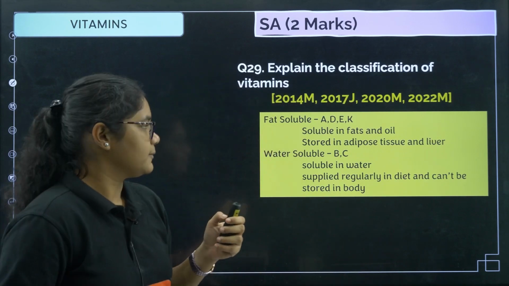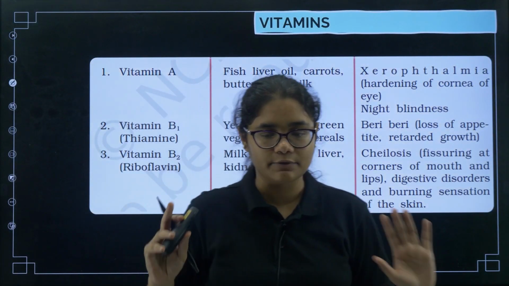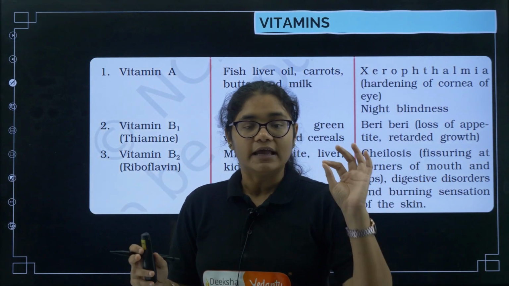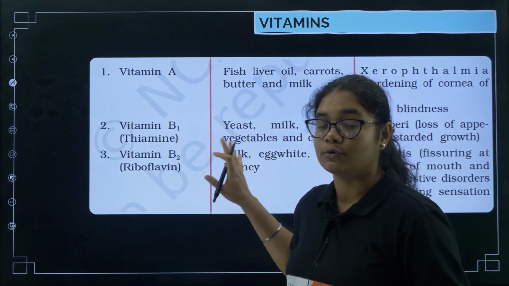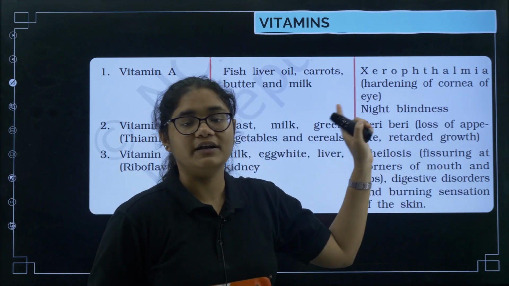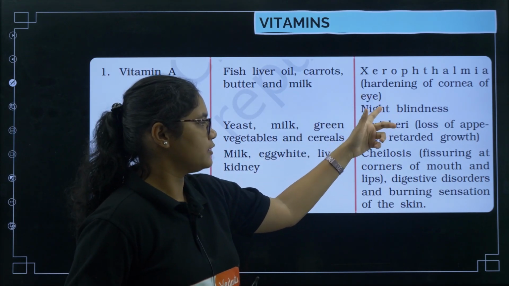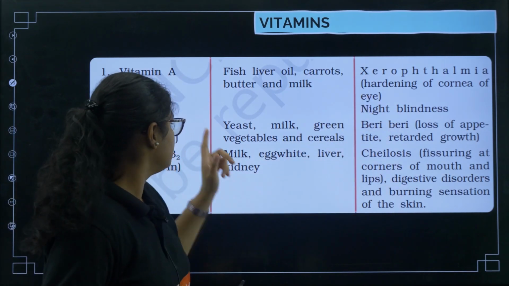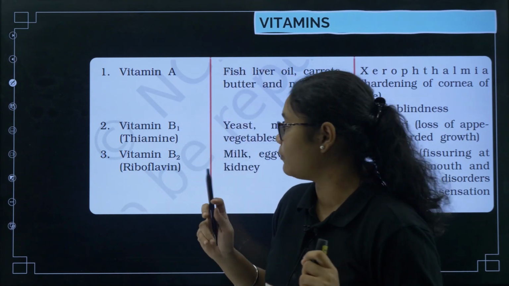Okay, fine. Next, this is very important, students. I have not taken any question from here because every year a question is asked, but what I have given you is the whole table that you have revised. You need to revise here. For vitamin A, you just need to know the deficiency disease. It is xerophthalmia, which is a hardening of the cornea, and you have night blindness, and you should know their chemical names also. Vitamin B chemical names are very, very important.